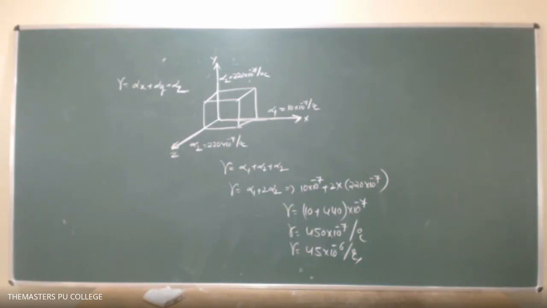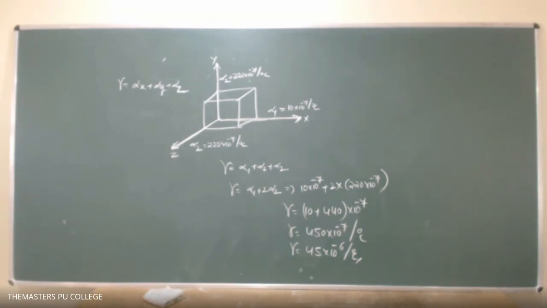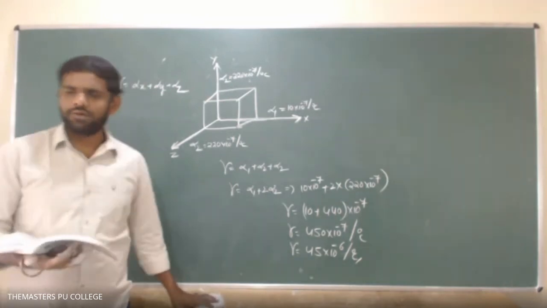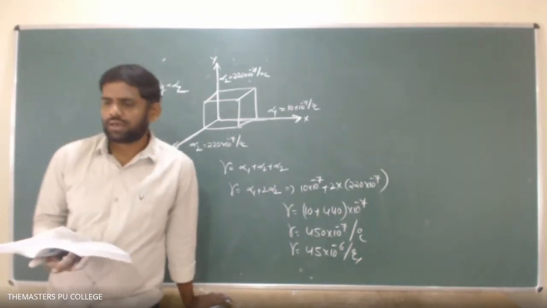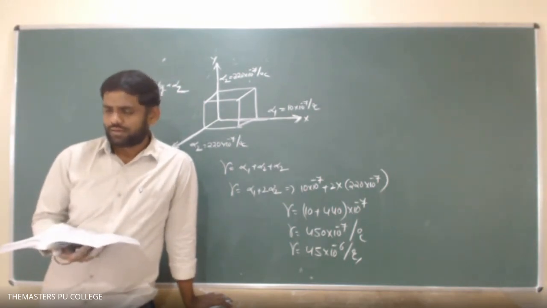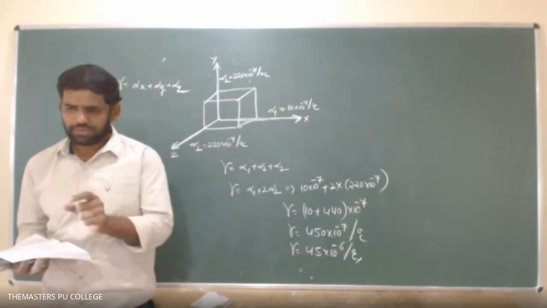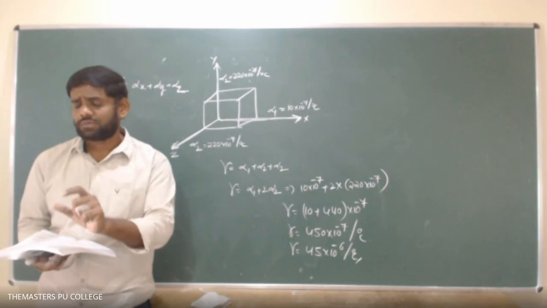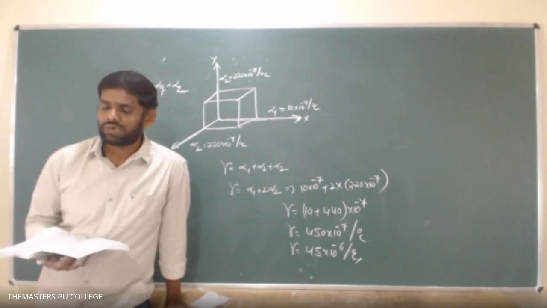Sir, in train problems, what is the gap between rails, sir? While solving train problems, what is that gap between rails? If the gap is allowed, then the railway track, that iron track, can expand. If not, the track will buckle. That's why a small gap is left between the two rails in order to let them expand in the summer season, to avoid thermal stress.